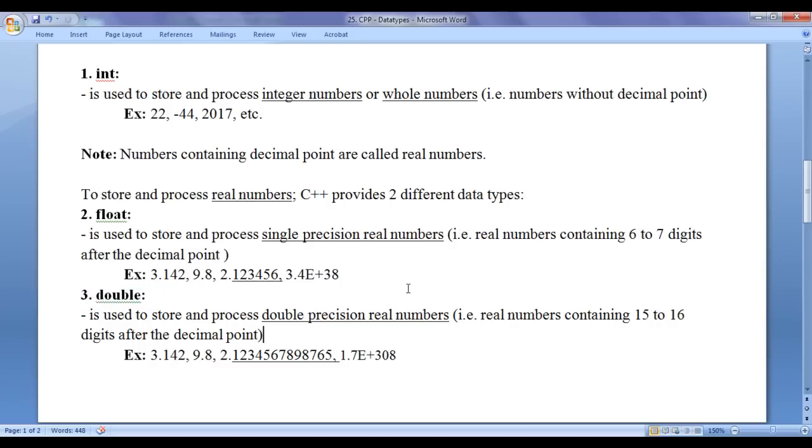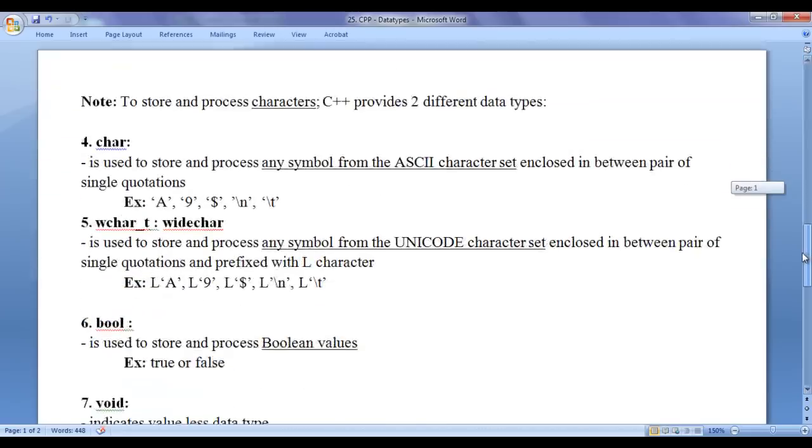There are two different notations for representing real numbers, guys. First one is decimal notation, second one is scientific notation. Scientific notation is also called as mantissa exponent notation. In the upcoming video tutorials, we will understand how to convert a real number from decimal to scientific, from scientific to decimal, guys. You need to understand that while evaluating an expression, if you need more accurate results, then you take help of double data type. Otherwise, you take help of float data type, guys. I hope you guys have clearly understood. Let's proceed further and get more information.